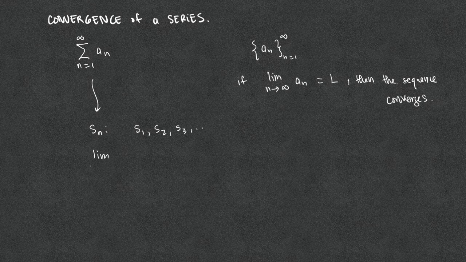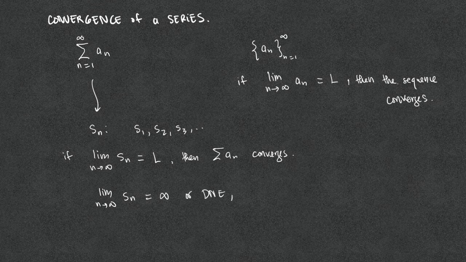If the limit as n goes to infinity of s sub n is finite, then we say that the series a sub n converges, and if the limit as n goes to infinity of s sub n is infinity, or if the limit doesn't exist, then we would say that the series diverges.